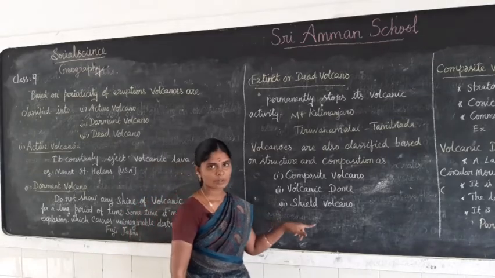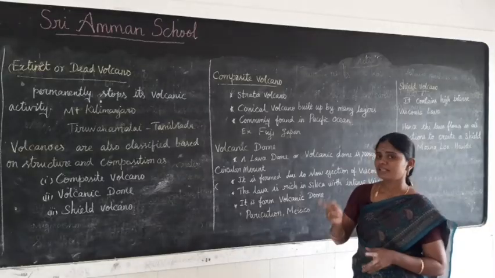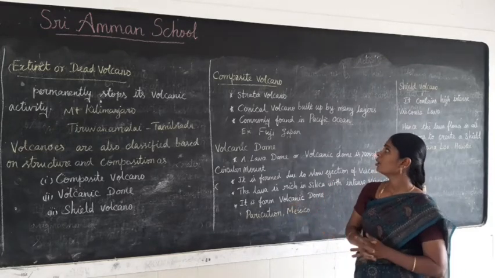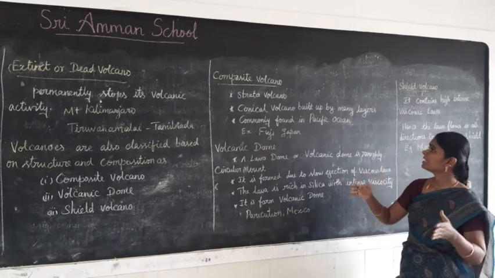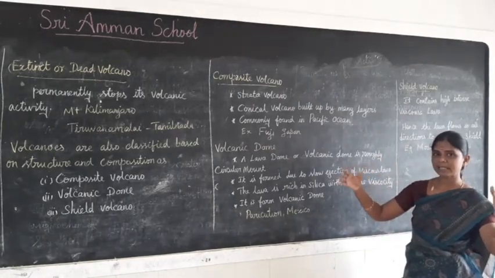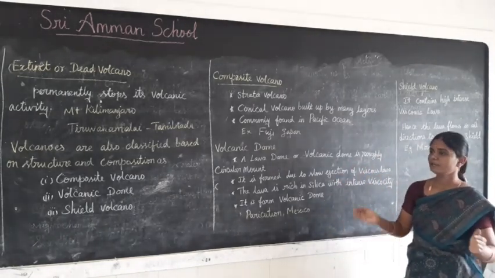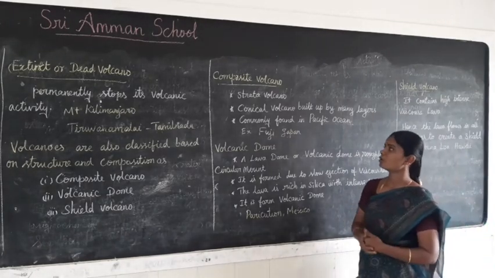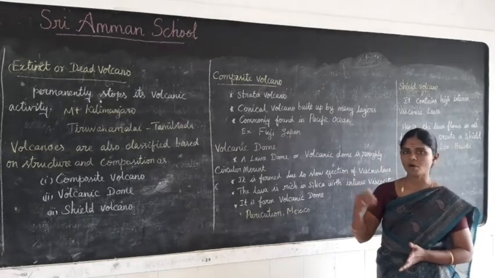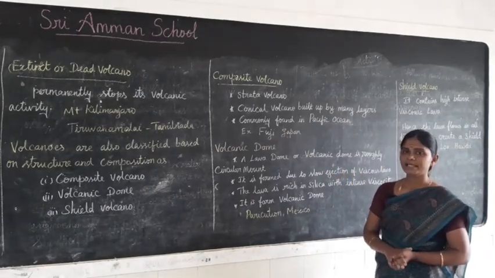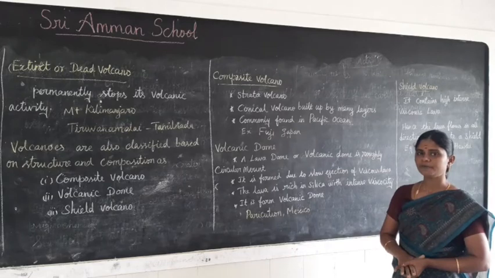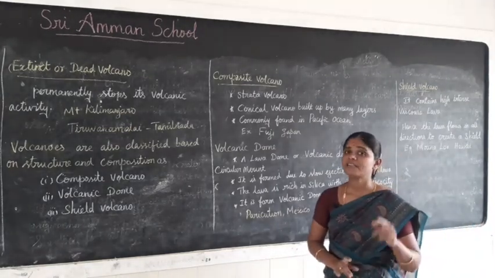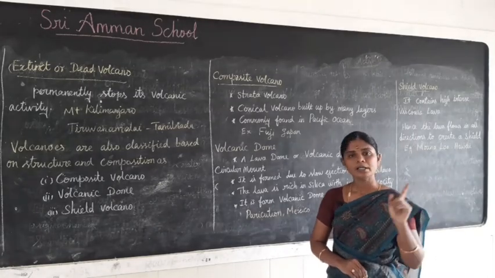Now I explain one by one. The composite volcano is otherwise called the strata volcano. Strata means layer by layer. It is a conical volcano built up of many layers of fumes, ash, rocks, etc. It is commonly found in the Pacific Ocean. Example: Mount Fuji, Japan.